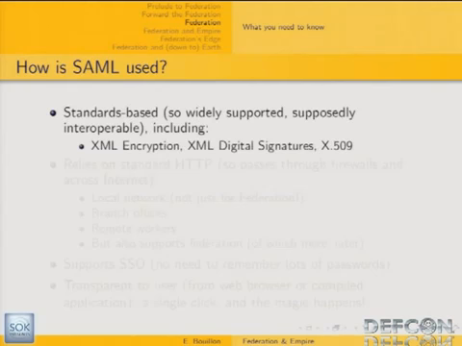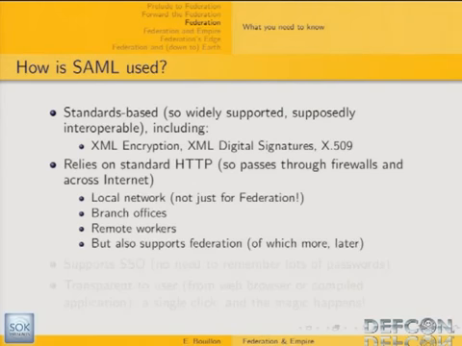So how is SAML used? SAML is standard-based, so widely supported and supposedly interoperable between implementations. The underlying standards include XML encryption, XML digital signatures, and X509 for certificates. It heavily relies on HTTP for conveying the SAML assertion through the network, so that easily goes through firewall.